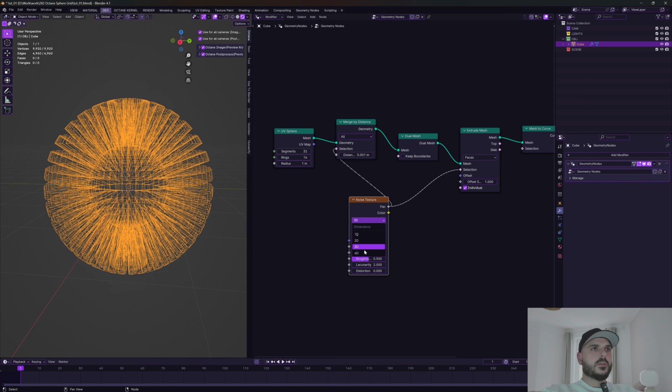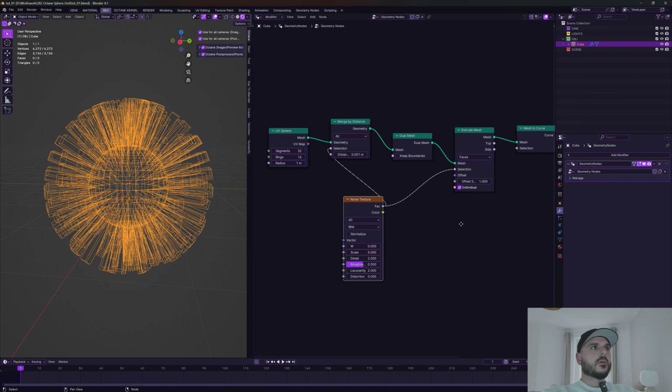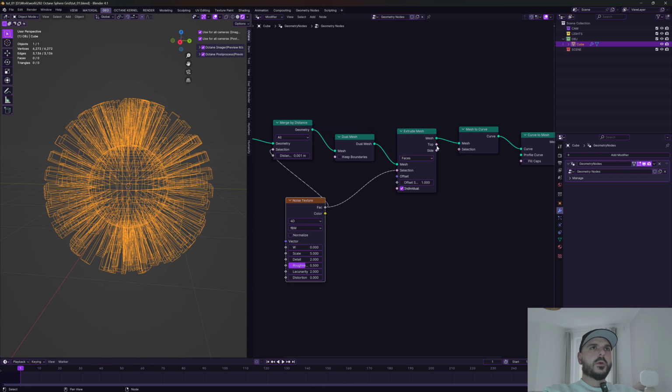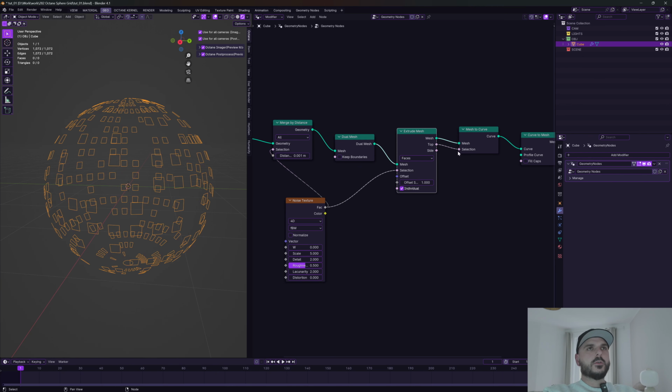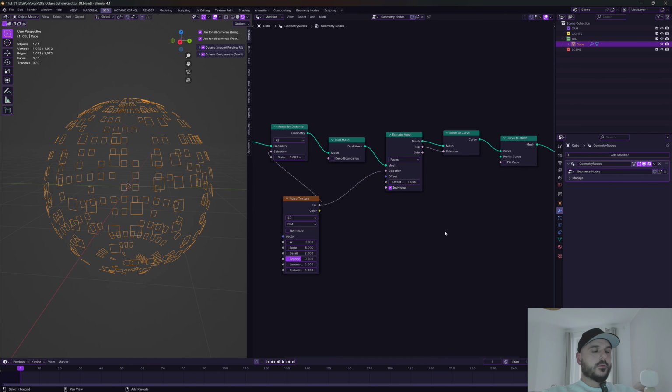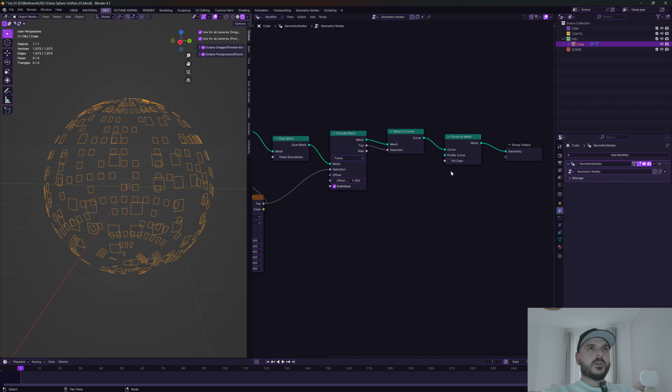Change it to 4D and remove the normalize check. And we're going to plug the extrude mesh top into the selection from the mesh curve. And since we use the curve to mesh in the end here, we can define a profile curve, and we are going to choose a curve circle for this. Curve circle and plug it into the profile curve.